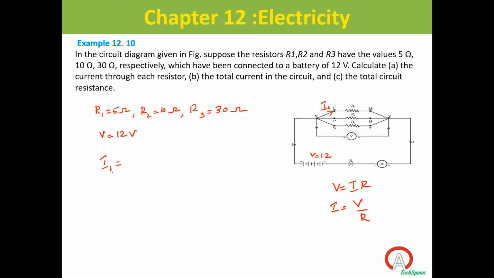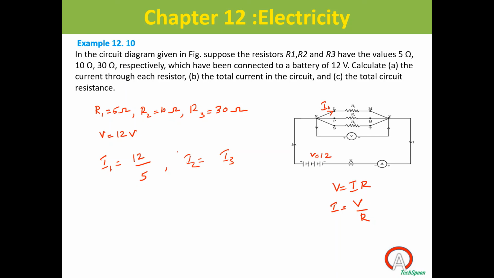So we can find I1 as 12 divided by 5, right? That's why I'm telling you, first write what is given and what you have to find out. Similarly, you find out I2 and I3.